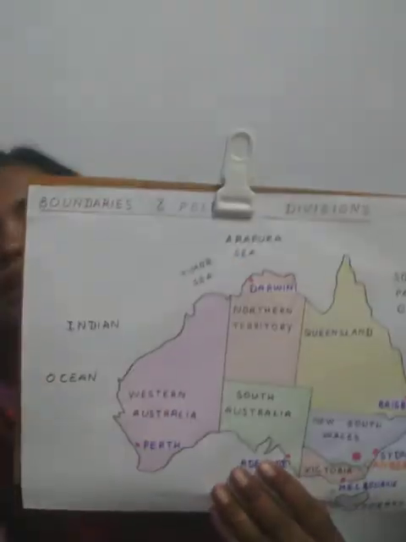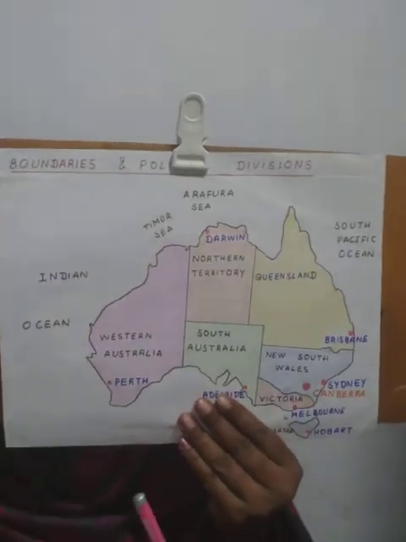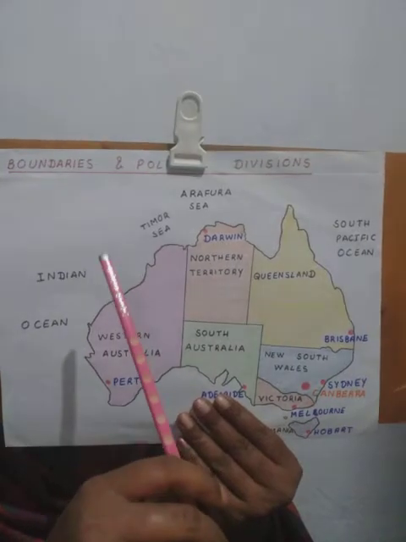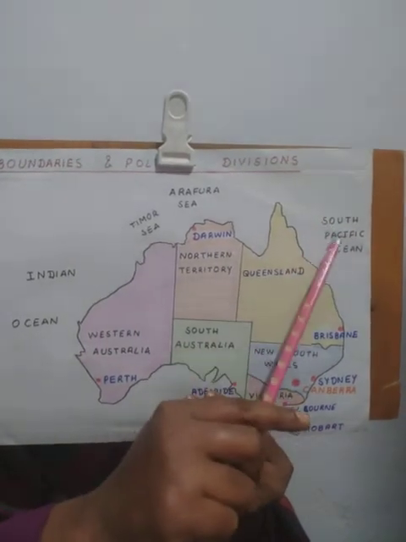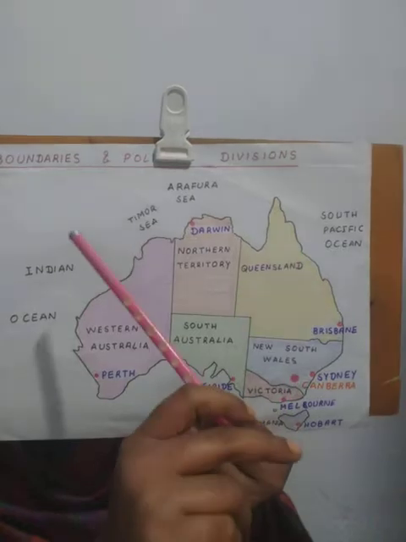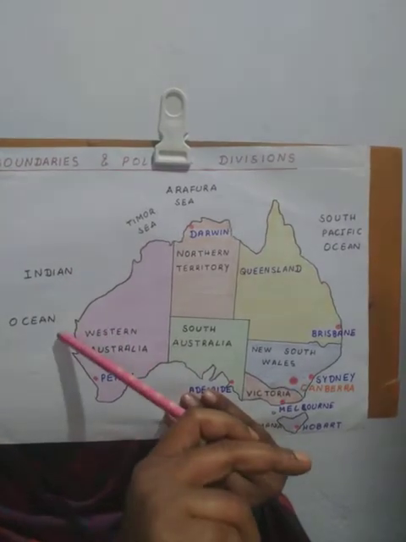Now we shall talk about its boundaries. Australia is bounded by water bodies from all sides. As you can see here, to the east it has South Pacific Ocean, to the west Indian Ocean.